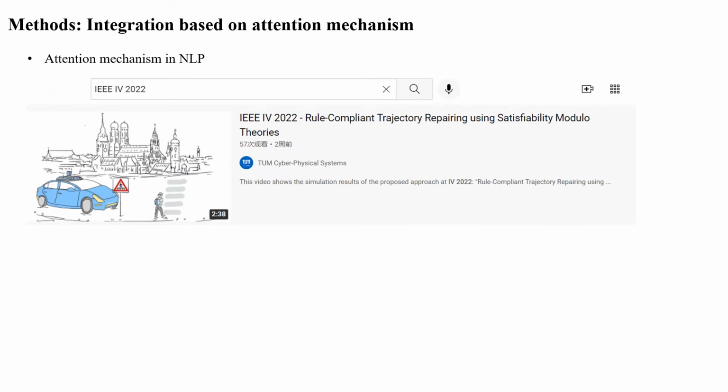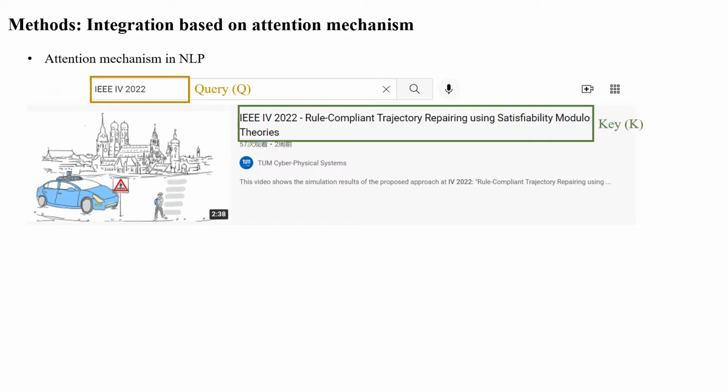First, I want to talk about integration based on the attention mechanism. The attention mechanism was introduced by natural language tasks. The core idea is to find something you want. For example, if we want to learn about IV and look for videos, we may type IEEE IV 2022 in the search box. That is the query. Here we find a video. Its title begins with IEEE IV 2022. It implies that we should probably click into it and take a look at this video. Here the title is noted as key, and the video itself we call value.